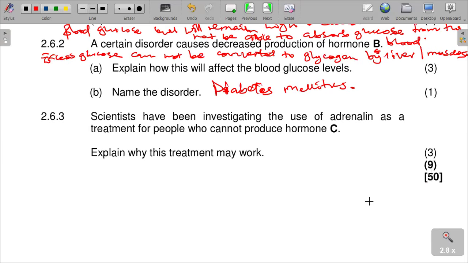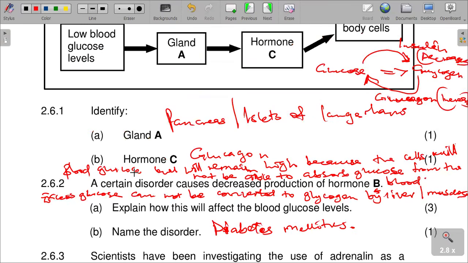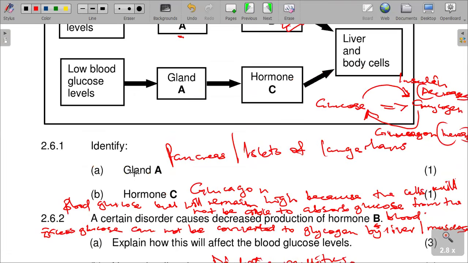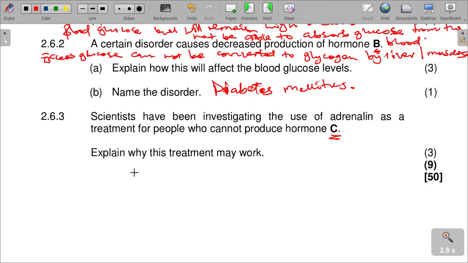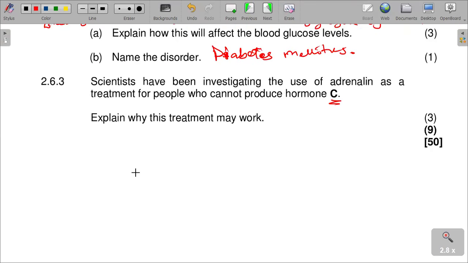And then scientists have been investigating the use of adrenaline as a treatment for people who cannot produce hormone C. Explain why this treatment may work. Who cannot produce hormone C? So, which we said is glucagon. So explain why this treatment may work.